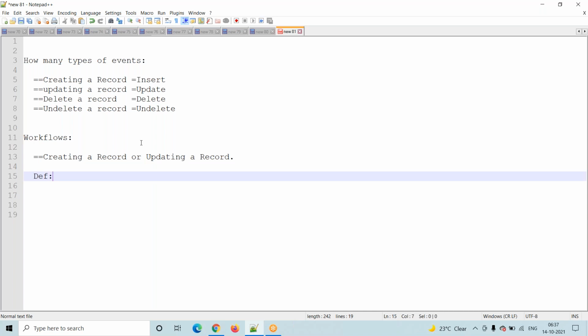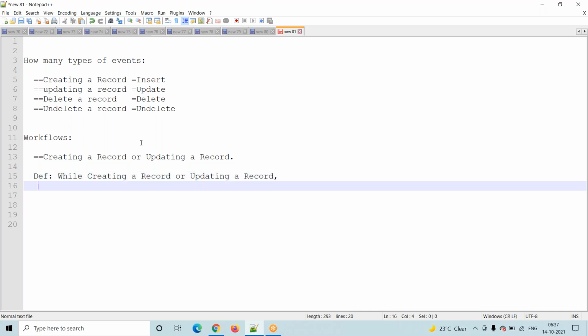So the definition of a workflow is: while creating a record or updating a record, and whether it is a standard object or custom object, all objects. One point we have to remember here is that this concept is not applicable only for standard objects or only for custom objects. Every concept is applicable for all objects, whether standard or custom.